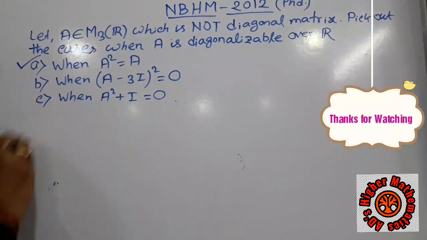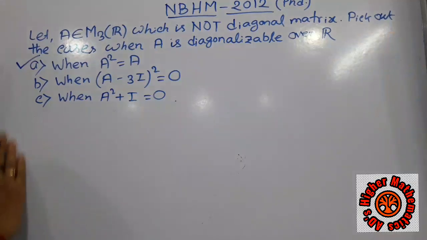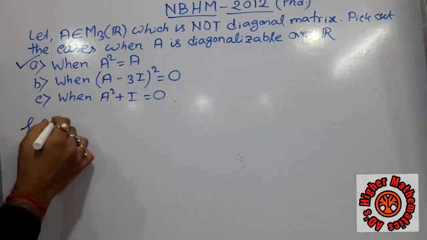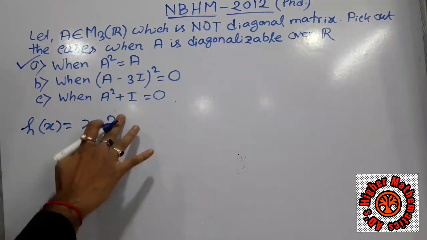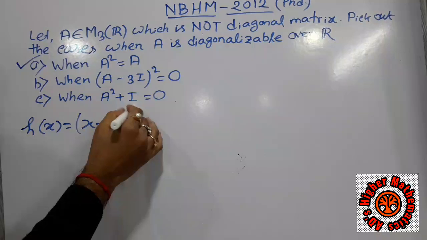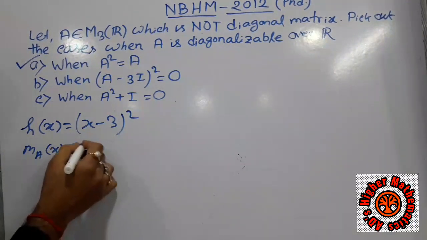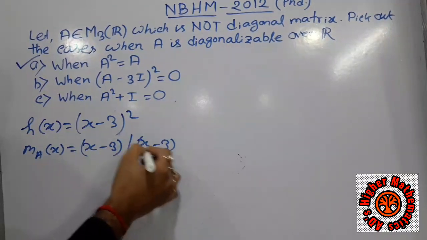The second option says that when A minus 3 into identity, whole squared, equals the null matrix, the annihilating polynomial will be x minus 3 whole squared. So the minimal polynomial of that matrix is either x minus 3 or x minus 3 whole squared.